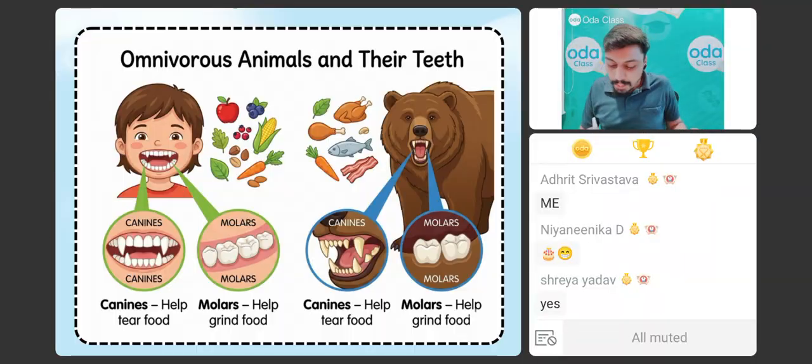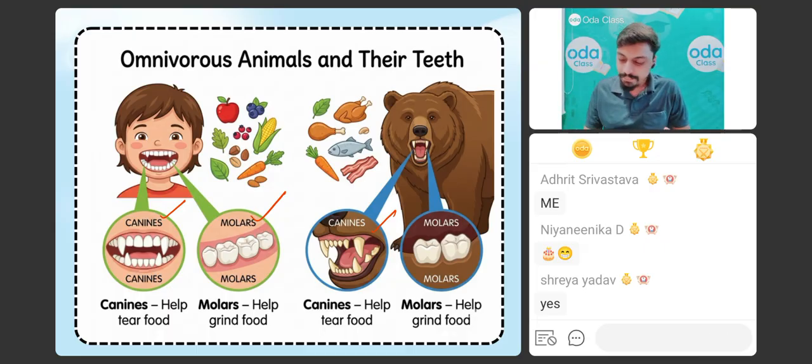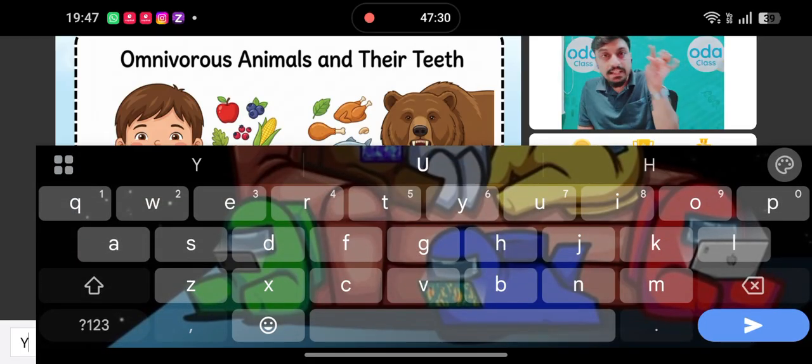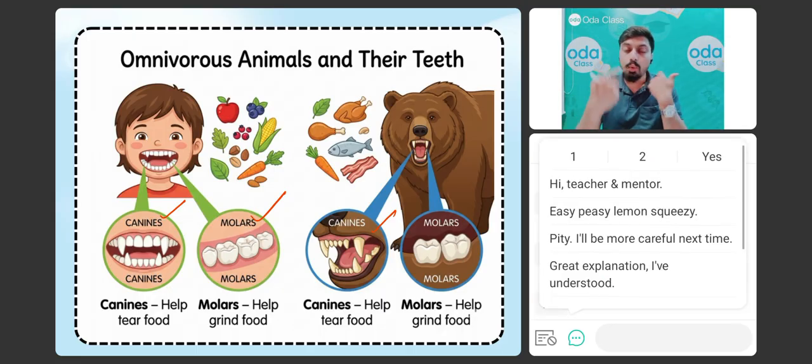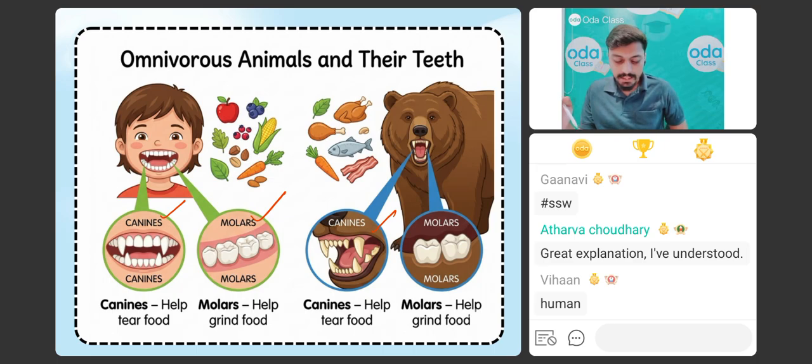ठीक है, तो अगर आप इनकी teeth को observe करोगे, just observe that teeth very carefully. You can see they have canines also, which help to tear the food. They have molars also, which help to grind the food. They have different premolars, molars and canines. तो सारी teeth एक proper shape में होते हैं, right, so that every tooth is being used properly. Is it clear, champions? Is this clear to all of you? Yes, so that every tooth is in a proper structure so that they can do every part. They can do all the things very easily. They have everything. ठीक है?